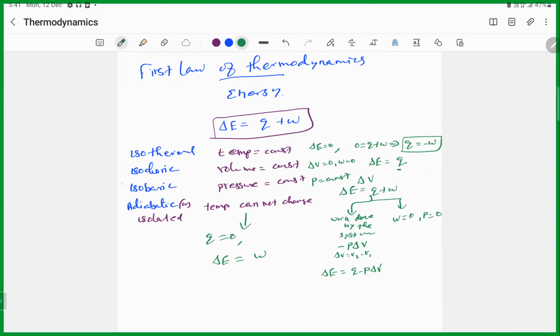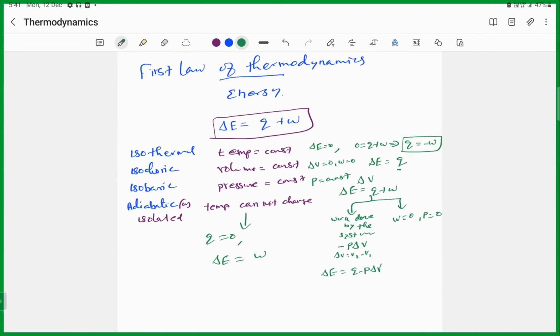So it is a mathematical form. When various processes are applied to the first law of thermodynamics, when you apply the isothermal process, meaning temperature is constant, the internal energy becomes 0. Then the heat given to the system is equal to minus work, that means work done on the system.